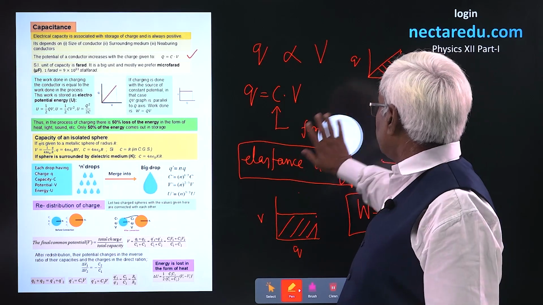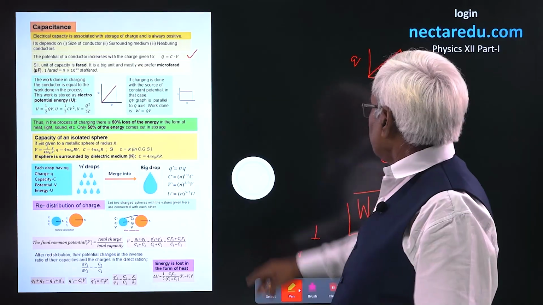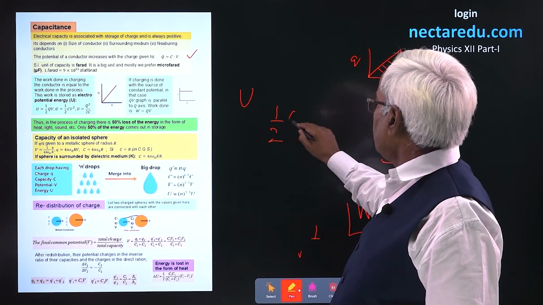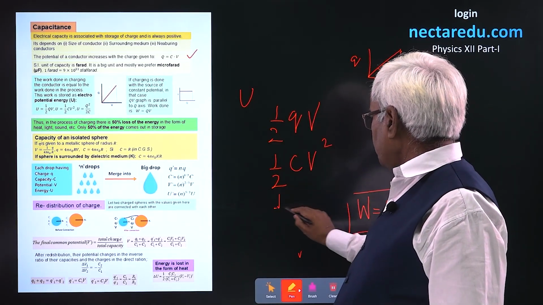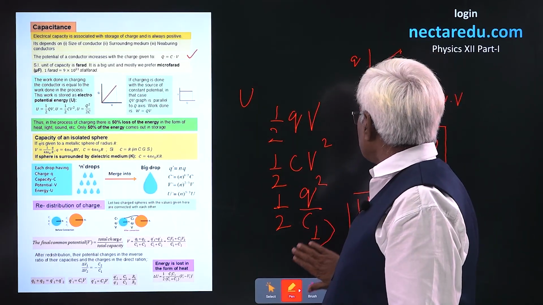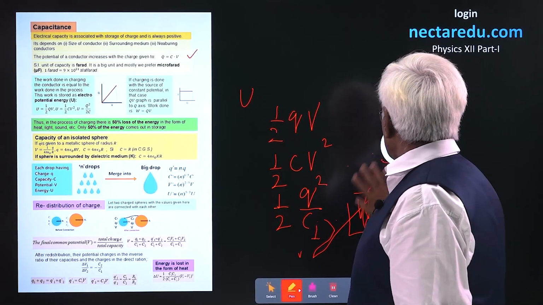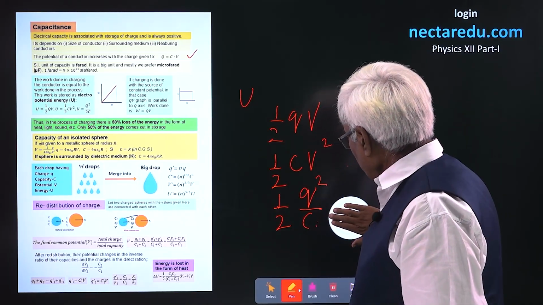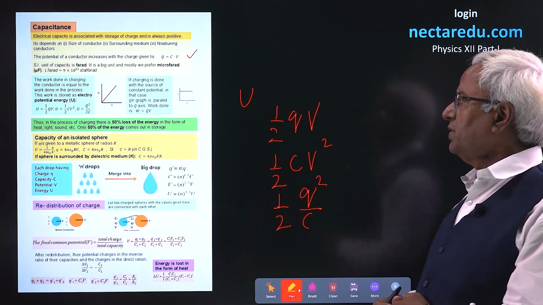For this very term, half QV, we have other similar terms also: U, that is half QV, that is half CV square, that is half Q square upon C. So, you have three methods, three types of procedure to show the term for electropotential energy. That's your choice. You might use any of the three depending on the situation.